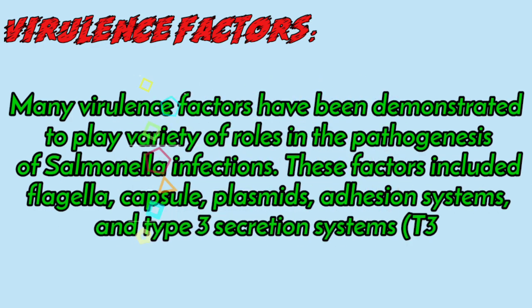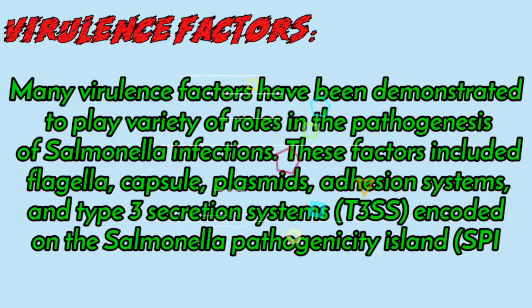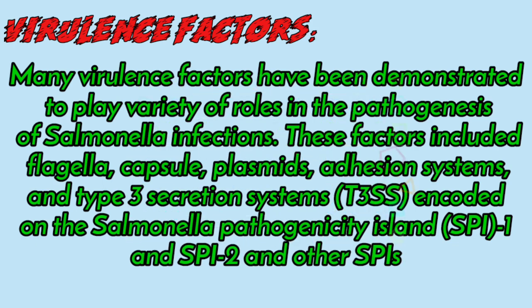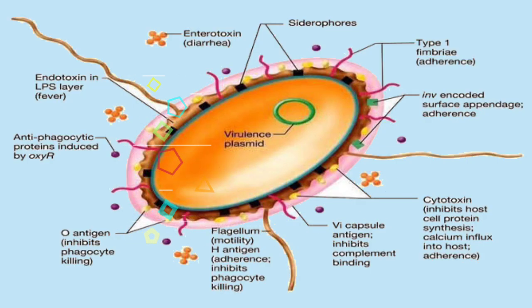Some of these factors include flagella, capsule, plasmid, adhesion systems and the type 3 secretion system, T3SS, which is encoded on Salmonella pathogenicity islands SPI-1, SPI-2 and SPI-3. Then there are the virulence factors of Salmonella: enterotoxin, O antigen, flagellum, Vi capsule, cytotoxins, invasion-encoded surface antigen adherence, and type 1 fimbriae adherence.